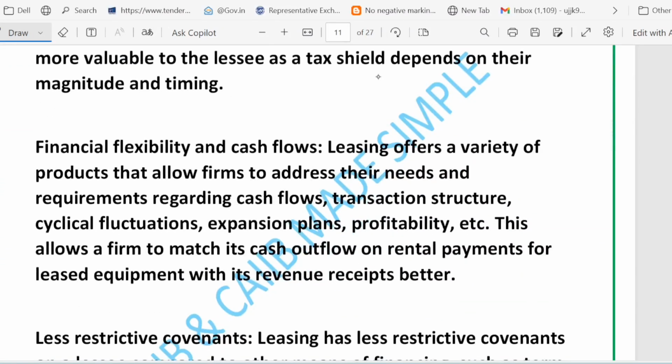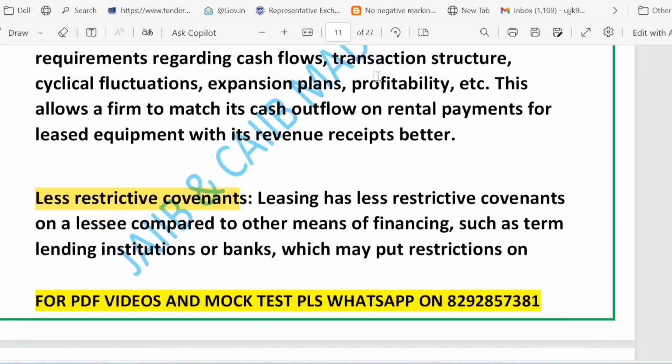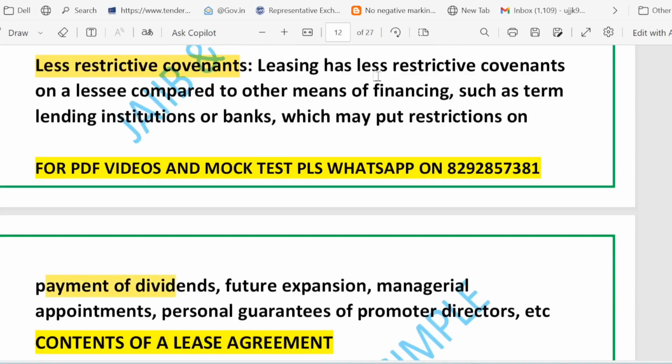And the third thing is giving financial flexibility and better cash flow. This is the third advantage of leasing. The firm can acquire an asset with little or no upfront payment. They can match rental payments to their income cycle, and they can choose a lease term that fits seasonal demand or expansion plans. Finally, leases usually carry less restrictive covenants than a bank loan. What does it mean? You may avoid limitations like a dividend ban, right? So there are some limitations on the payment of dividends. You may avoid it, the dividend ban, or tight managerial conditions.